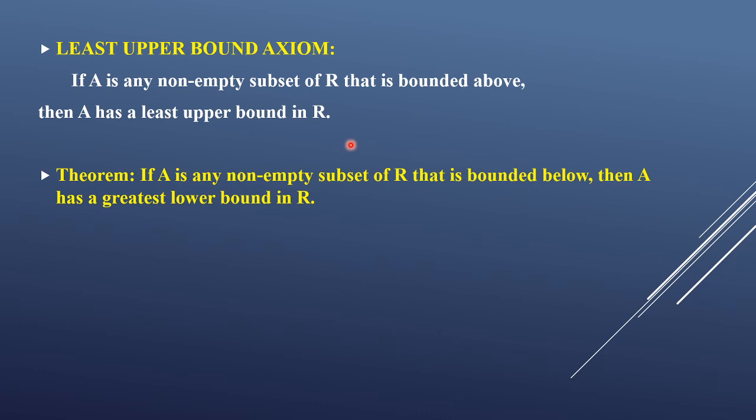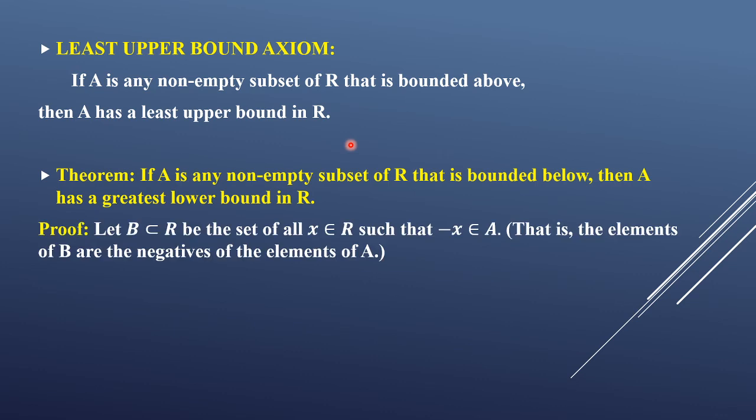What is the theorem? Its opposite, that is, if A is a non-empty subset of R that is bounded below, then A has a greatest lower bound in R. If A is bounded below, means it has lower bounds, then among all these lower bounds there is a greatest element. Let us prove it. So what is given to us? A is a non-empty subset of R which is bounded below.